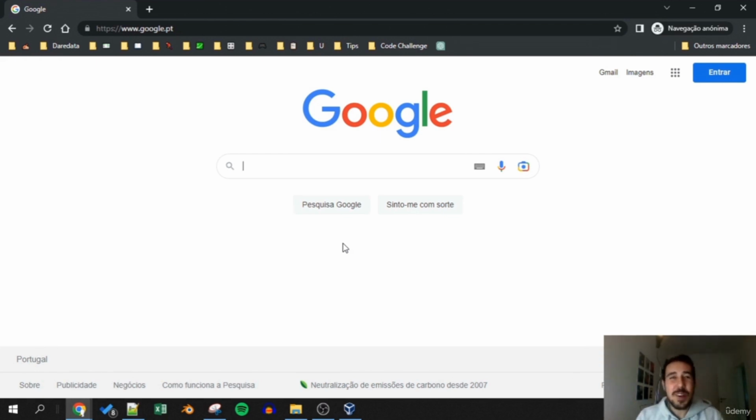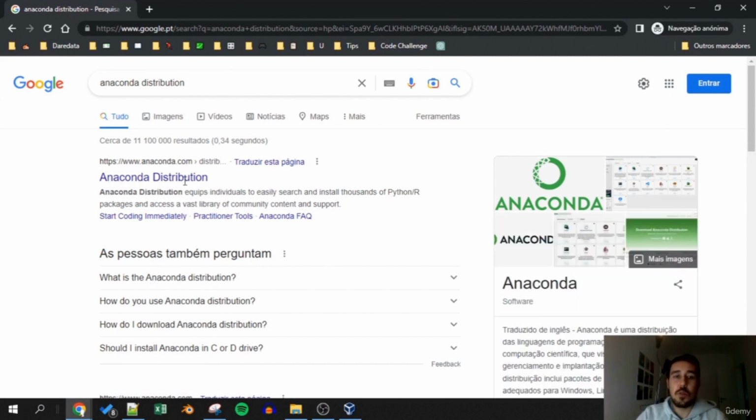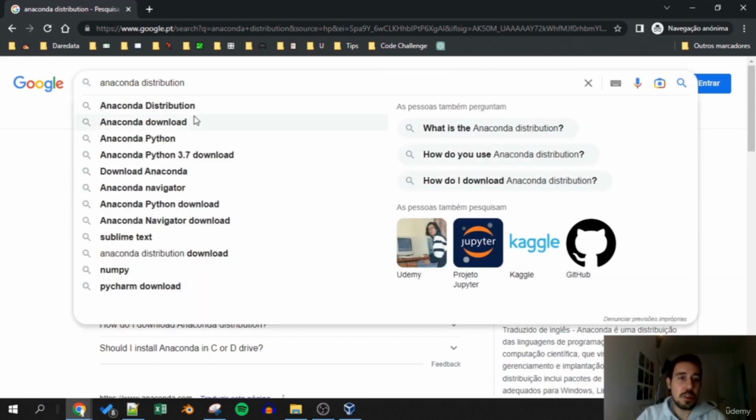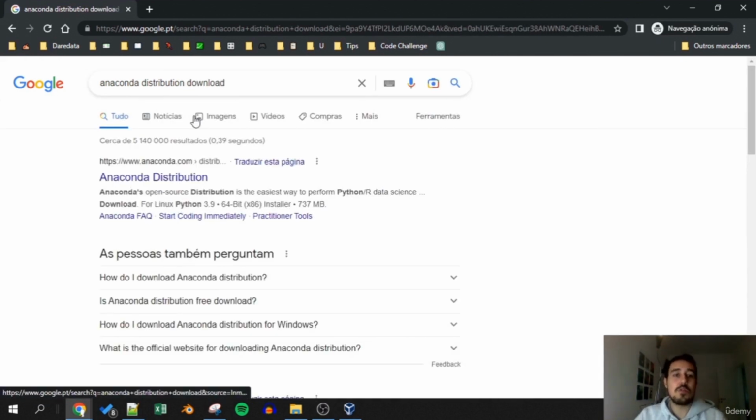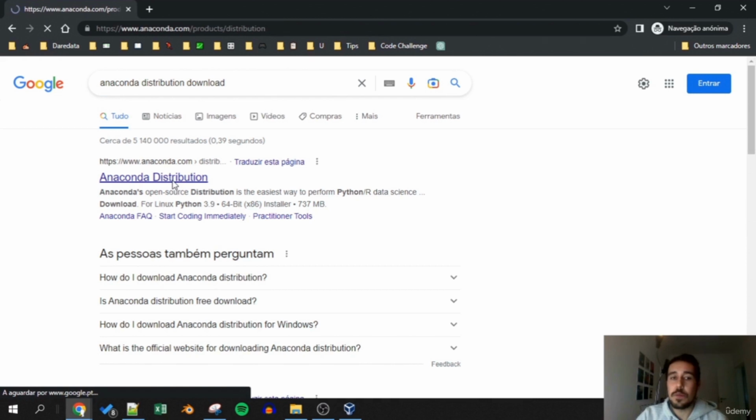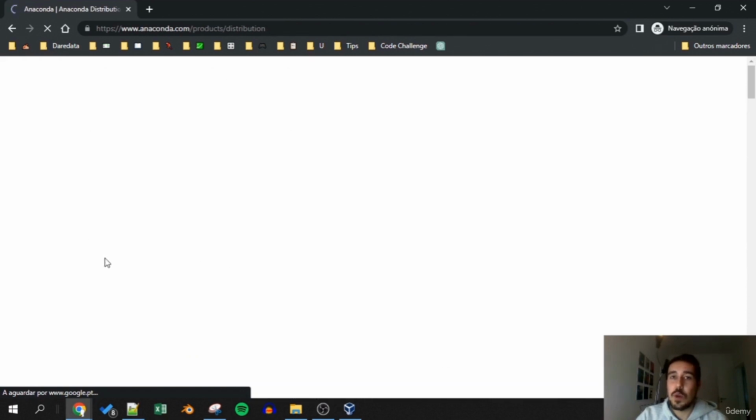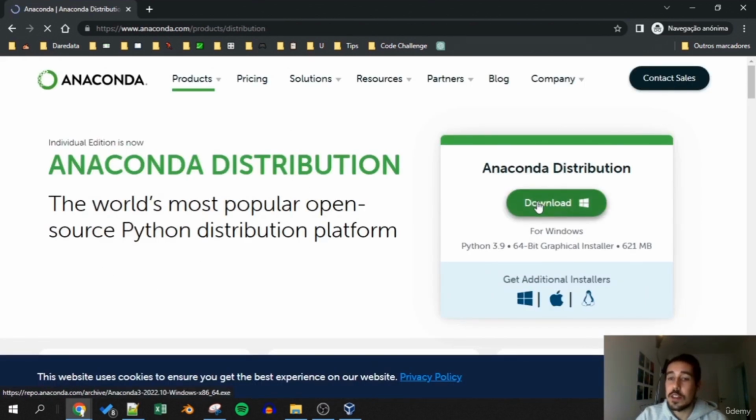So let's start by downloading the Anaconda distribution and setting it up in our environment. Here in Google you can just search Anaconda distribution. I'm even going to put Anaconda distribution download. Then we go for the first link that we see on Google. This will open this window right here. You can hit download on this icon.